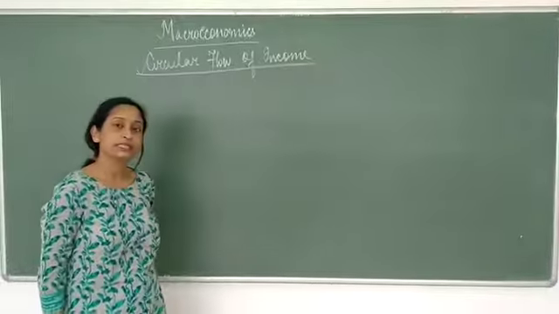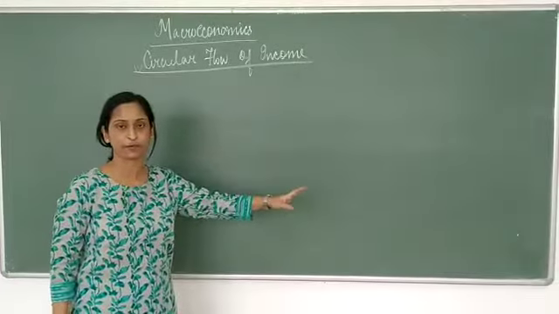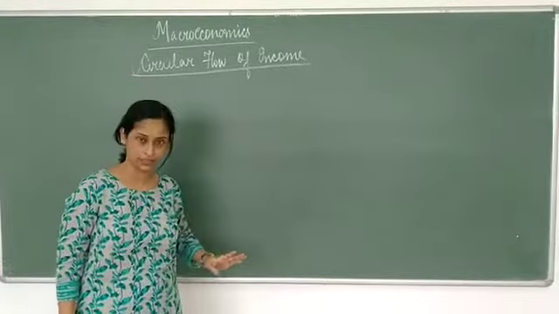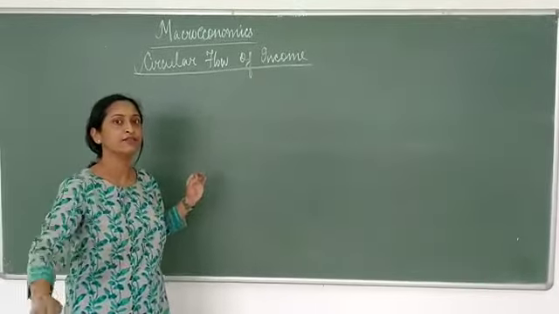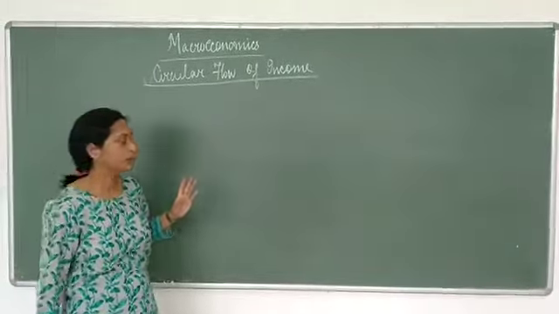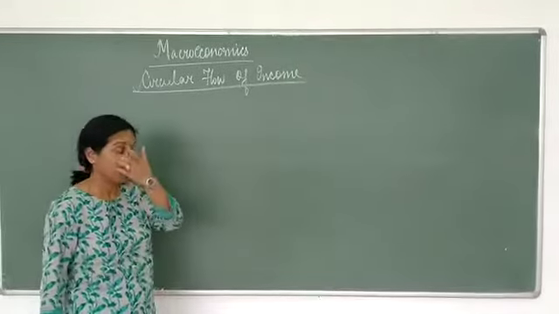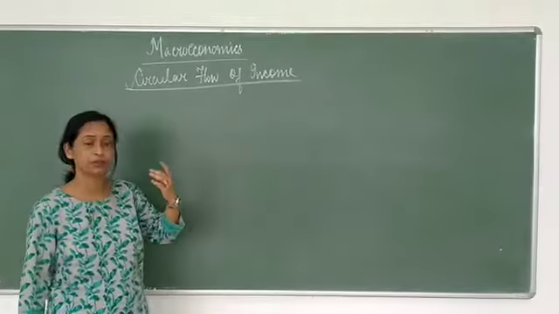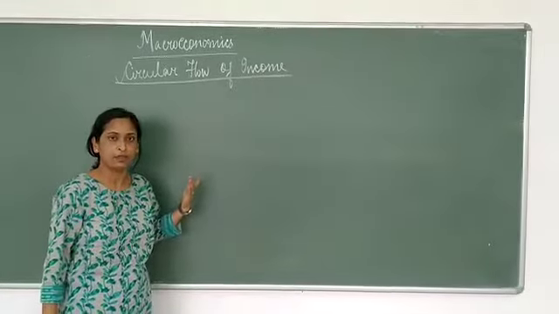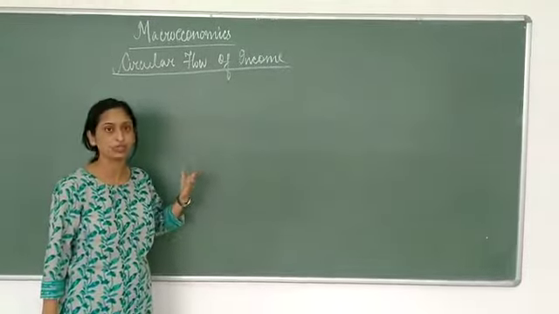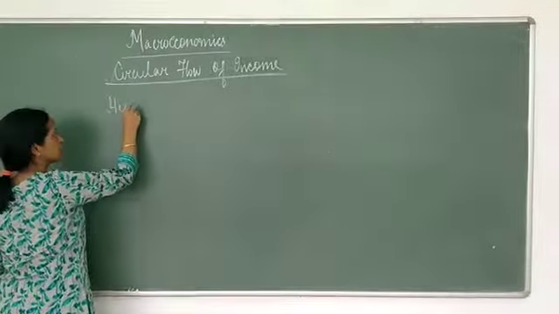As I mentioned yesterday, the very first chapter till the last chapter of macro, they are well connected. So understanding the concepts is very important. Okay. So first we are moving to the circular flow of income. Before we move to the chapter, we will have a quick recap of what we studied in economics so far. Let's start with human wants first.